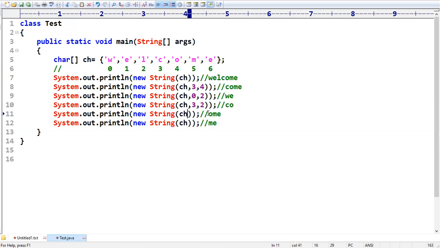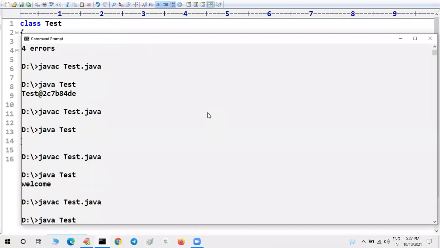Excellent. Now I want to get OME. Could you please tell me what values we have to replace in the place of X and Y? Yes, 4 comma 3. 4 is nothing but the starting location, and 3 is the number of characters. Can you please tell me what about ME? Very good. So 5 comma 2, not 5 comma 1. 5, comma, how many characters? 2 characters.